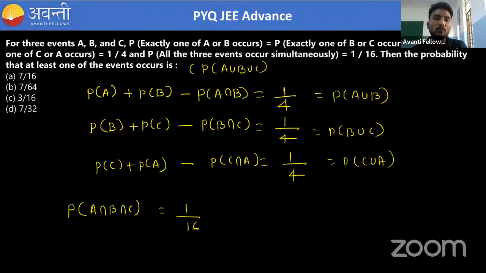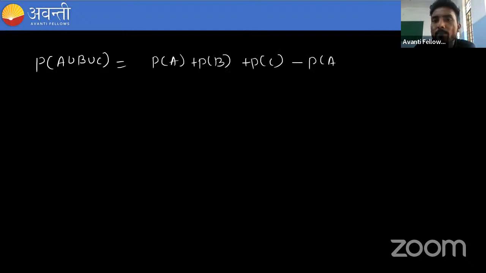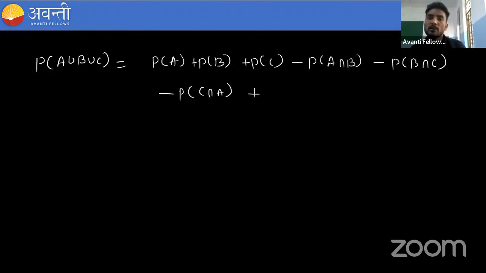So if you see the formula, it is like this. P of A union B union C is equal to PA plus PB plus PC minus PA intersection B minus PB intersection C minus PC intersection A plus, because we have removed the intersection part, but sometimes we removed so much, so we will add the intersection part.